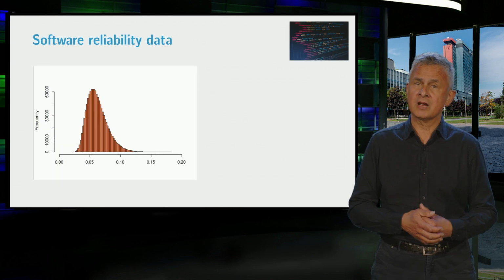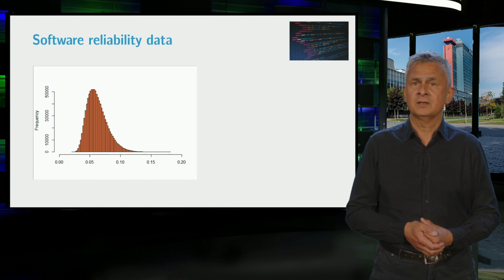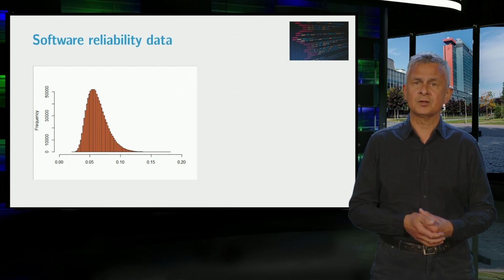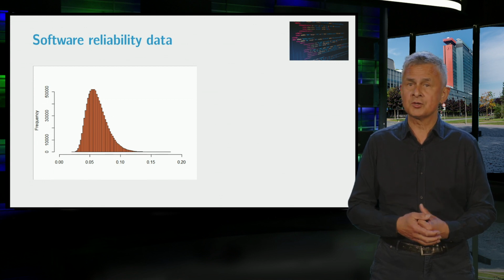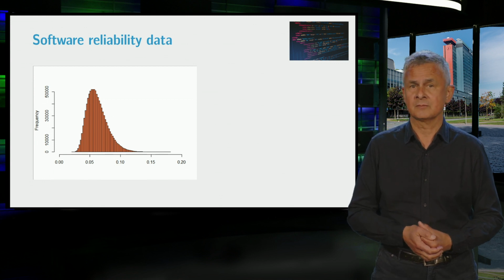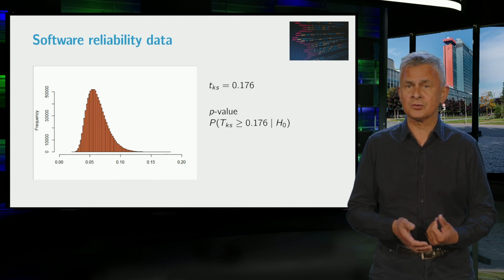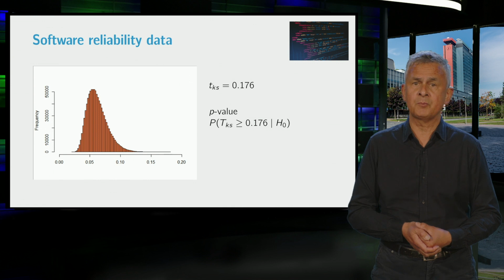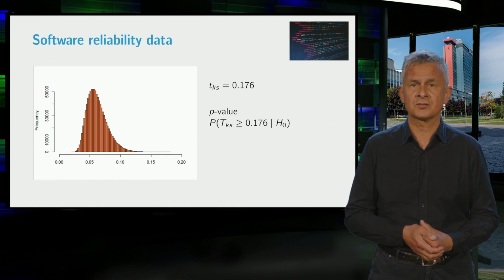Now here is a histogram of the 1 million TKS values. It gives an indication of the density of TKS under the null hypothesis, which appears to be skewed to the right. The 1 million generated TKS values can also be used to approximate the p-value corresponding to 0.176.